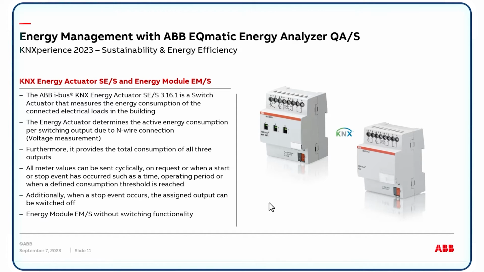Additionally, we have a so-called intermediate meter inside. So when you switch on, for example, channel A, the value of the intermediate meter goes to 0. It counts the energy, and when you switch off the load, it sends this value to the energy analyzer or to a panel, and makes it visible how much energy we used, maybe from switching the light on in the morning until we switch it off in the evening, as a typical example. And the energy module is the same.